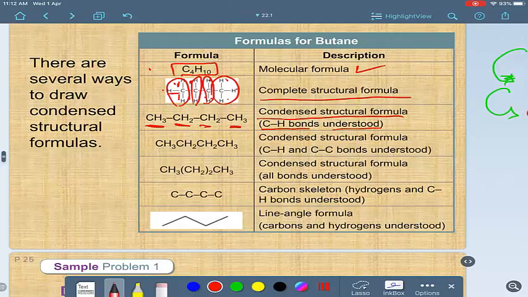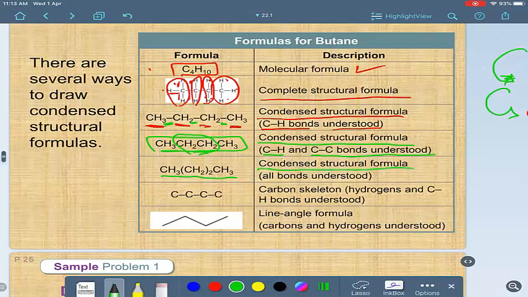You can also hide the bond between carbon and carbon. At this moment, you can do it like this, and say it's a condensed structure formula with carbon-hydrogen and carbon-carbon bonds understood. You can, as I said, put the methylene groups all together between parentheses like this, and we call this kind of formula a condensed structure formula with all bonds understood.